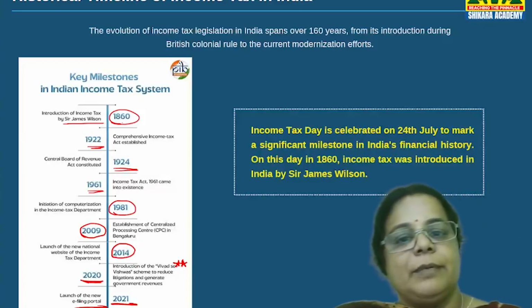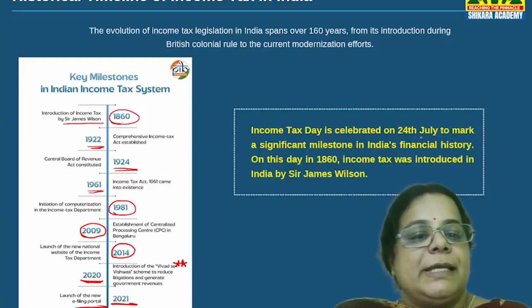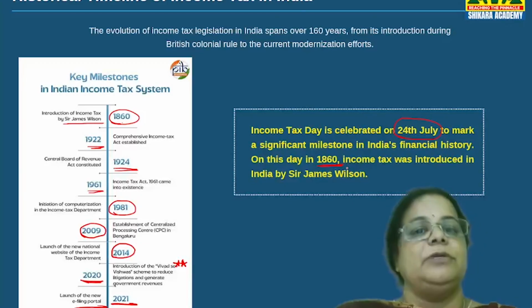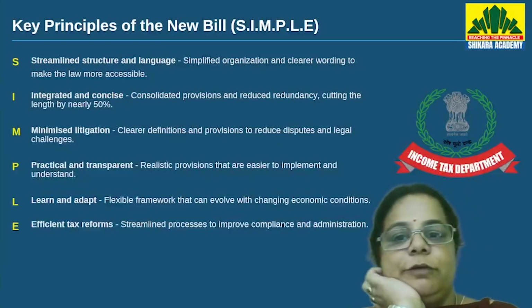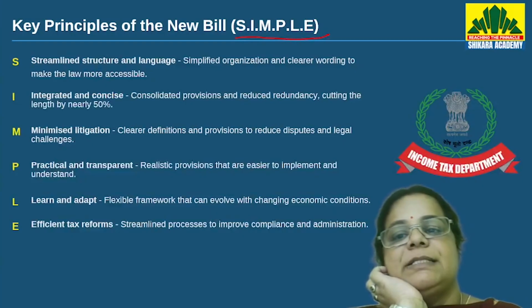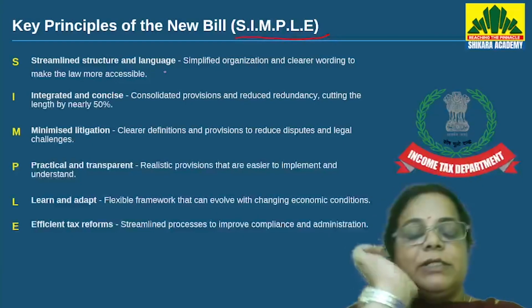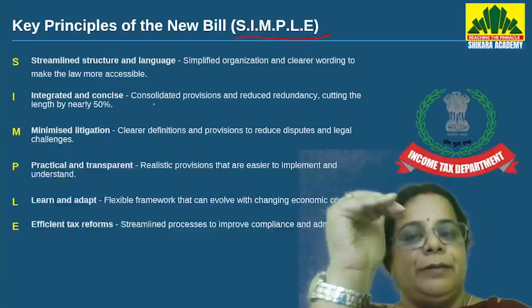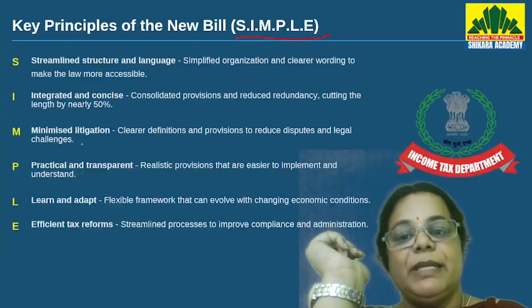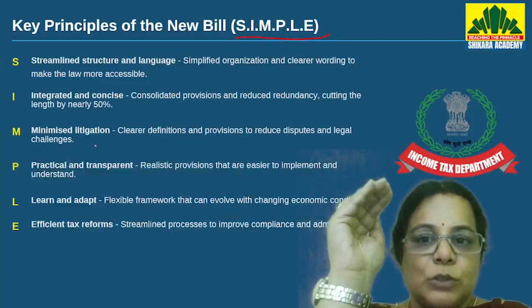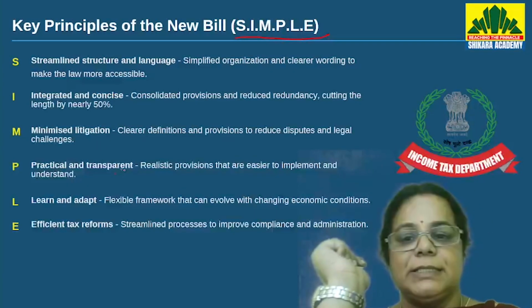And as I said in the beginning, please remember Income Tax Day is observed on 24th July every year because on this day in 1860, Sir James Wilson introduced income tax in India. Now, moving forward, as I said, the aim of the bill is SIMPLE. What do we mean by simple? Streamlined structure and language. The language has been simplified, the number of provisions has been reduced, so it is integrated and concise. Minimized litigation: wherever there is scope for dispute, it has been reduced to a large extent.